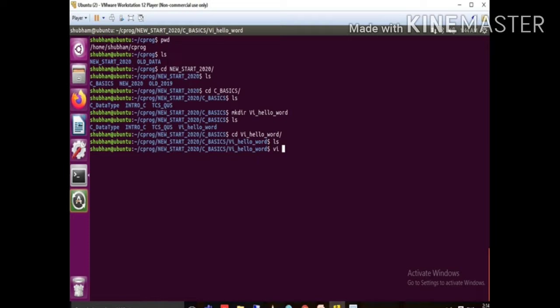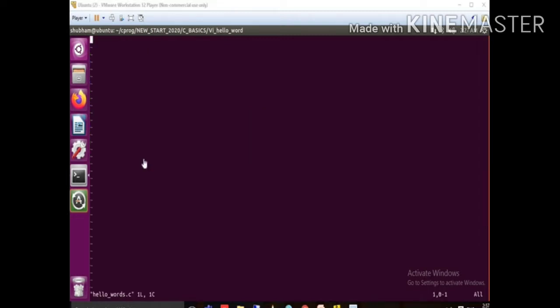Then we need to create a new file: vi, file name hello world, and .c. Which file do we need to create? A .c file. That's why with the extension .c. Enter. So this is a VI editor.